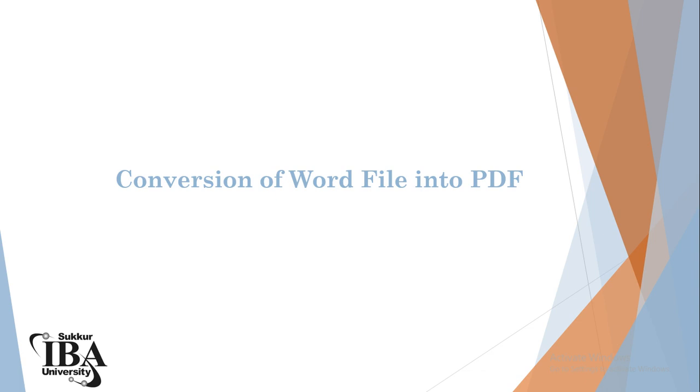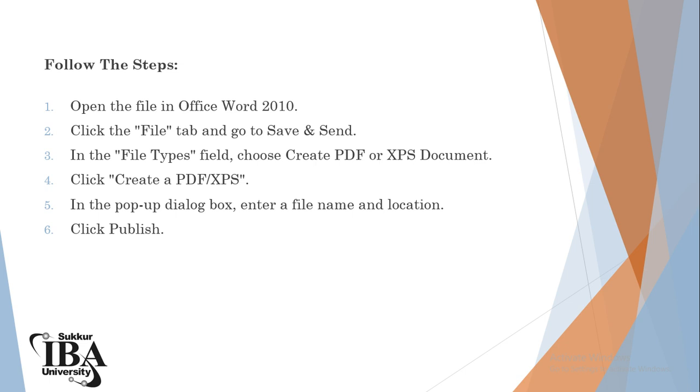Like, if we have a Word file and we want it in PDF format, then how will we convert that file? So let's see the conversion of a Word file into PDF. So what are the steps? You have to follow these steps. Open a file in MS Word 2010 or any other edition, like 2013, 2016 or 2019, that you have installed on your PC.